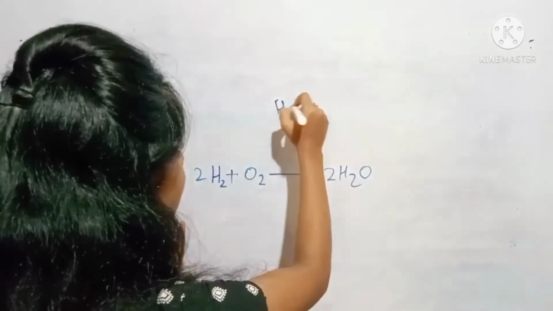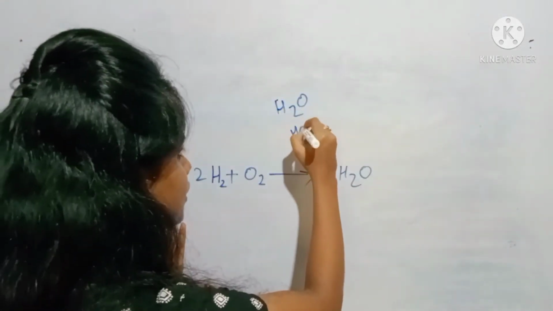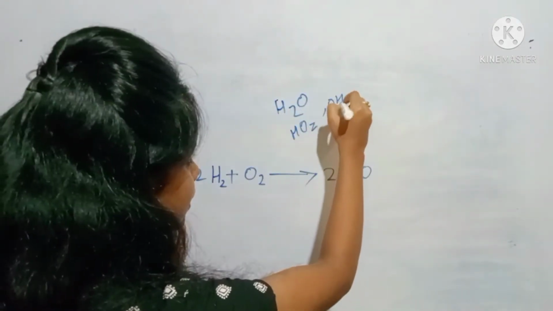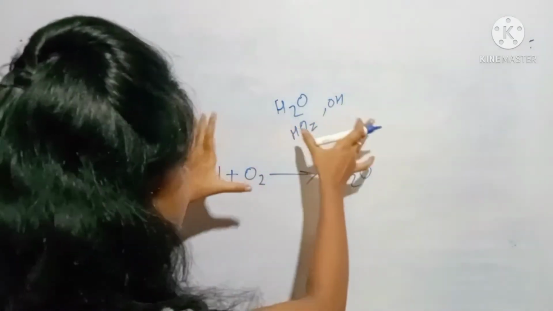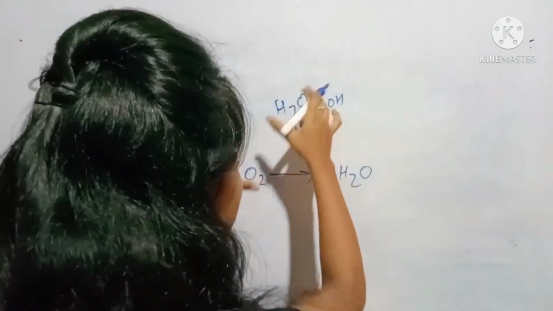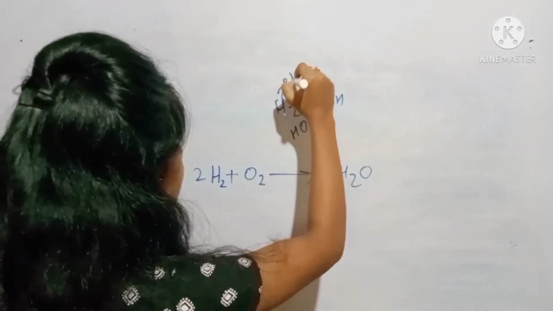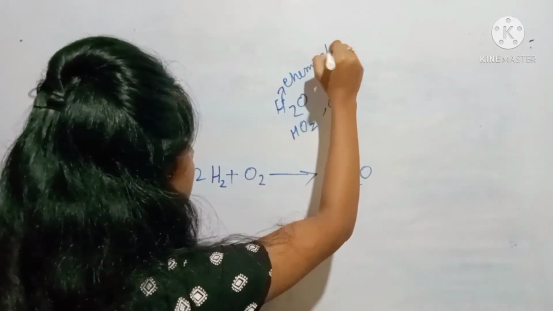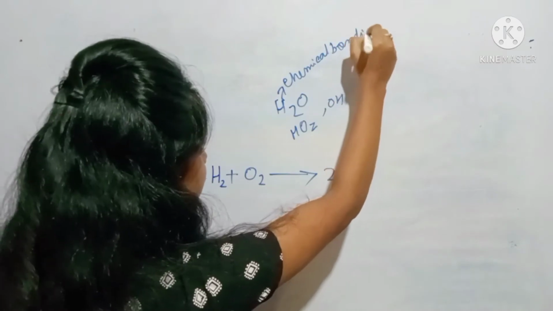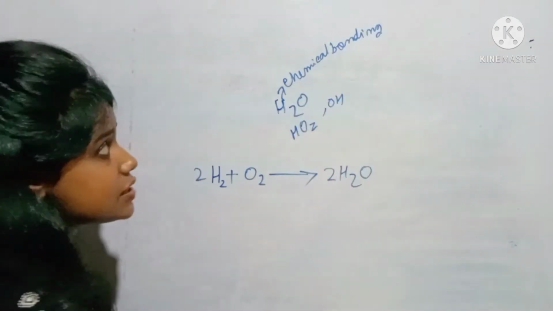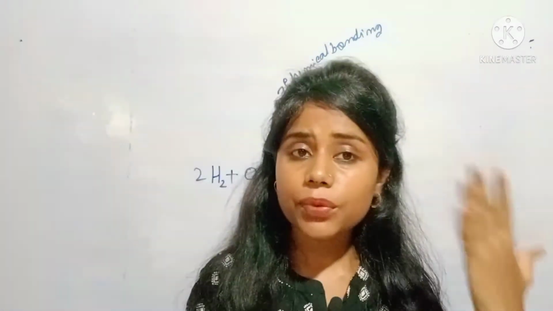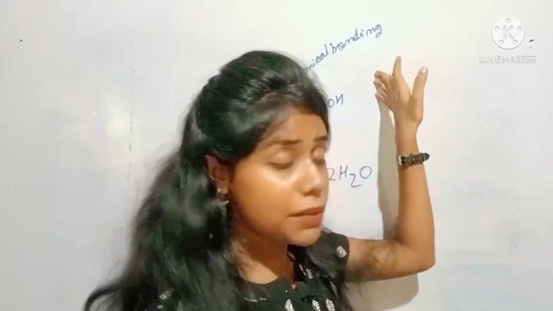Why is water H2O? Why is it not HO2 or OH? Because there are some conditions for why H2O is formed. About this chemical bonding in H2O, how this chemical bonding happens in H2O, we are going to learn in chapter number 4, and it's known as chemical bonding.